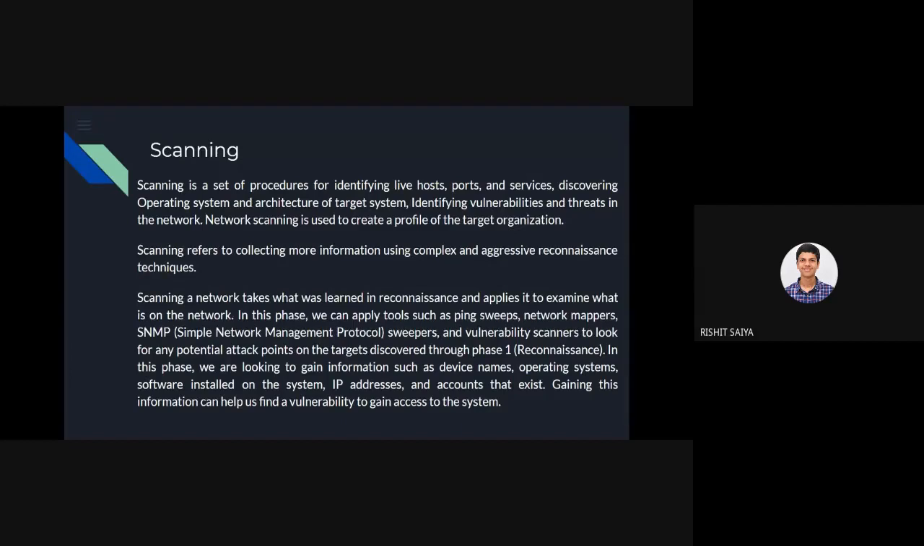Okay, so scanning a network takes what was learned in the reconnaissance, as I said just earlier, and also applies it to examine what is in the network. Because from company to company, from architecture to architecture, and from services to services, the whole network architecture is interdependent or maybe variable also. So we cannot say the architecture for, say, Hangyo ice creams and for the Amazon company would be the same, because the types of services they are providing are totally different.